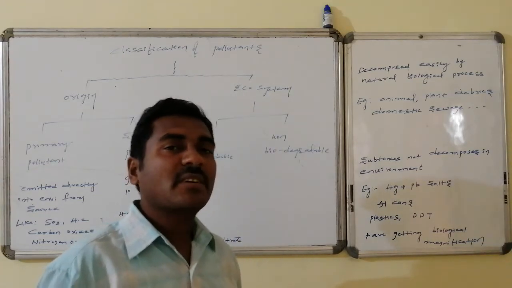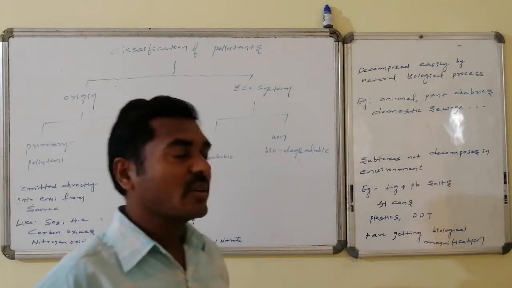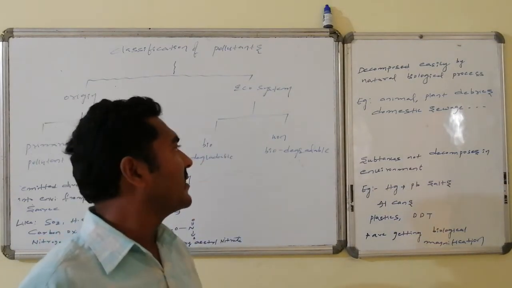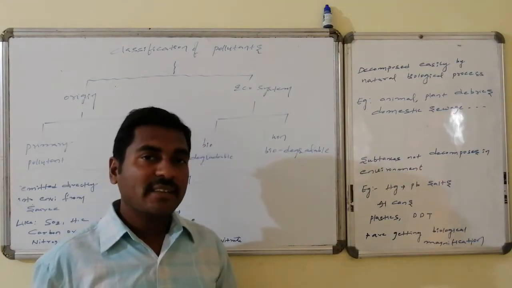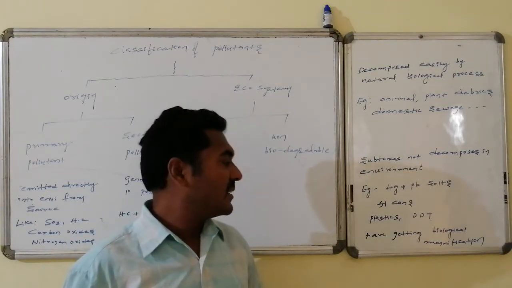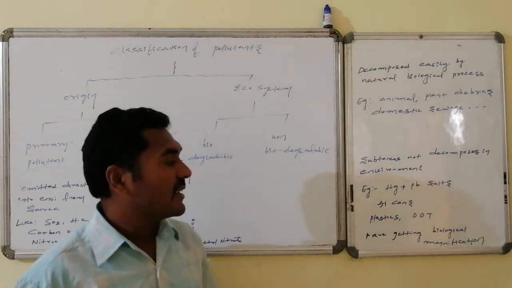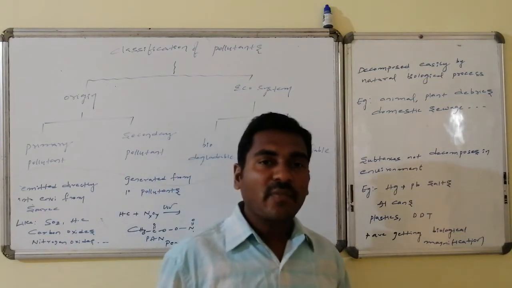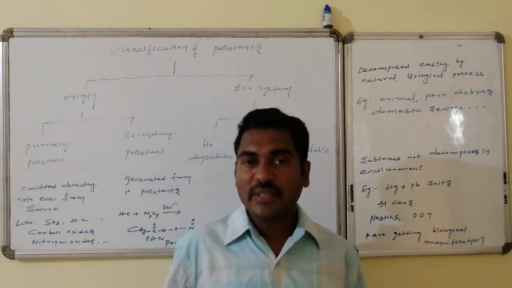Whereas substances which can't decompose, or take a lot of time to decompose in the environment, are said to be secondary, that is, non-biodegradable. That is mercury and lead salts and related compounds, aluminium cans, plastics, DDT. These are all examples of non-biodegradable pollutants, and these get magnified biologically and enter the human system through the food chain.